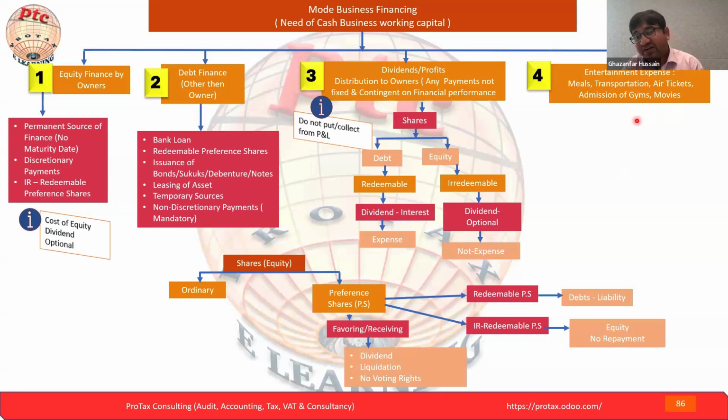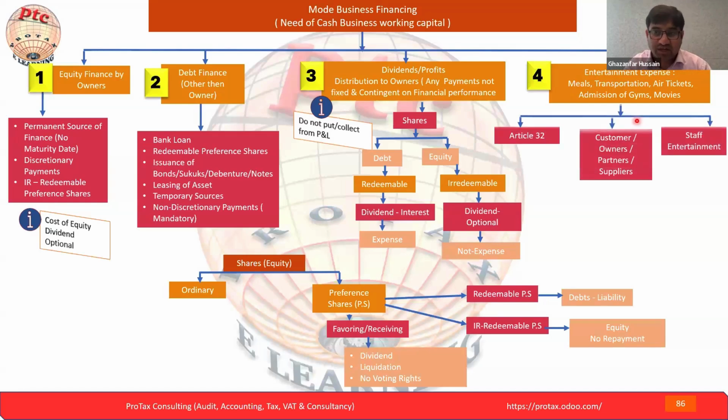But for the other stakeholders, that is the shareholders, customers, and owners, 50% is allowed and the balance 50% is disallowed. Here Article 32 represents entertainment expenses and disallowed expenses.